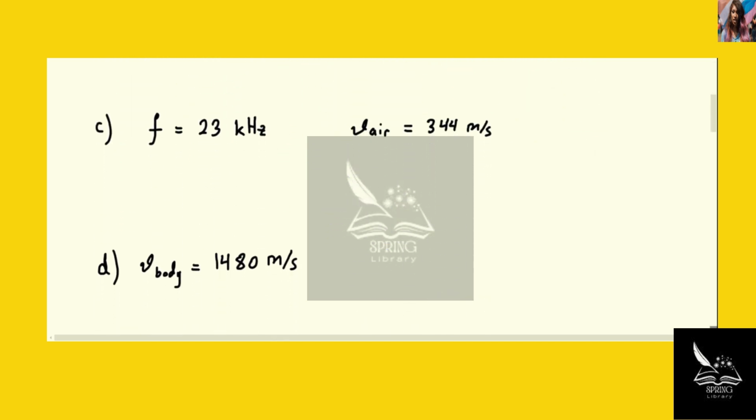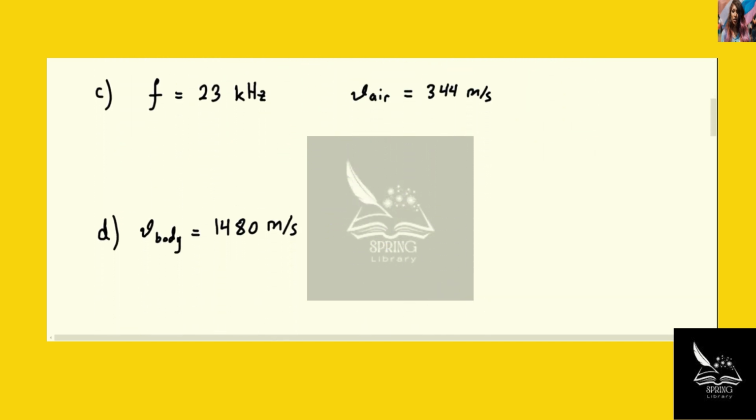Okay. Now, the last 2 parts of this question are talking about surgeons when they're trying to get rid of a brain tumor. Sometimes they're using ultrasound. Now, the frequency of the ultrasound they're using is 23 kilohertz, which is above the audible sound limit. Now, in part C, we want to find the wavelength of that ultrasound in air.